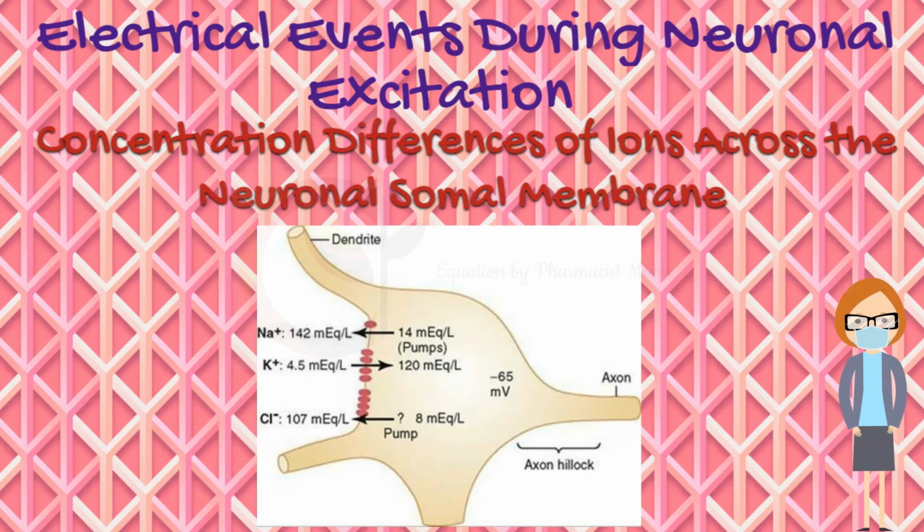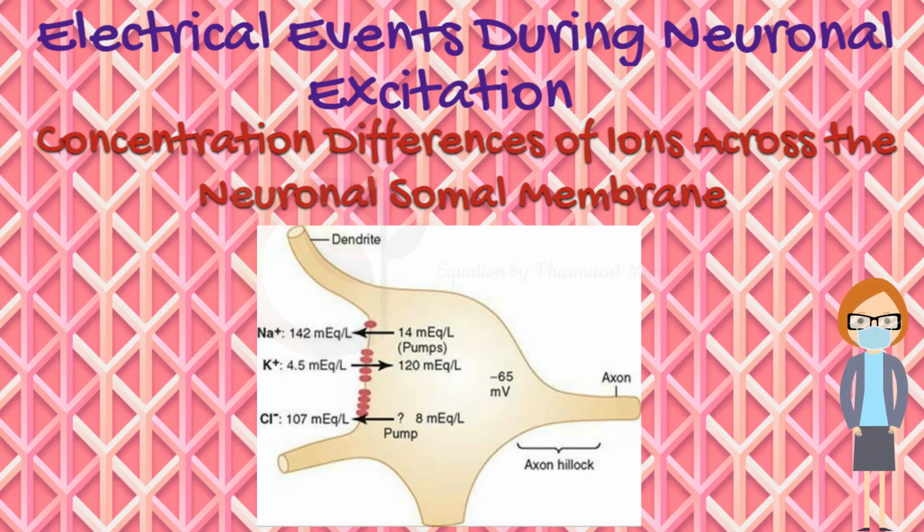This figure also shows the concentration differences across the neuronal somal membrane of the three ions that are most important for neuronal function: sodium ions, potassium ions, and chloride ions. At the top, the sodium ion concentration is shown to be high in the extracellular fluid, that is, 142 milliequivalents per liter, but low inside the neuron, that is, 14 milliequivalents per liter.